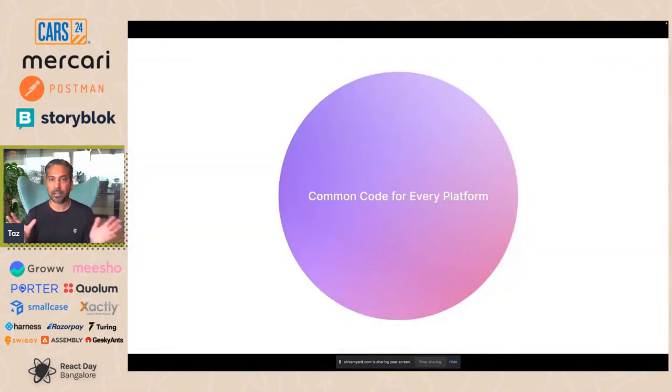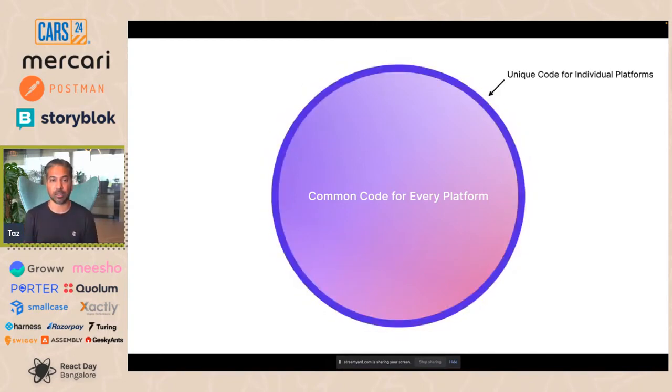But to give you a very, very quick rundown of that talk, because it serves as the basis for this talk, basically I talk about what it takes to build using React Native to share common code for every platform. So if this is your common code for every platform, you can wrap that with unique code for individual platforms, where just about 95% plus of your code is shared across every platform. You can push those unique aspects to the edges, and this is what makes React Native so unique and so great at accommodating every platform by enabling you to focus on common code within the middle.